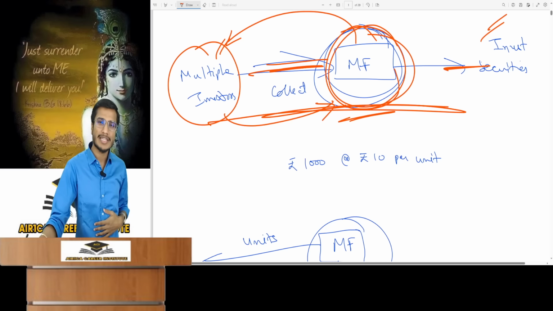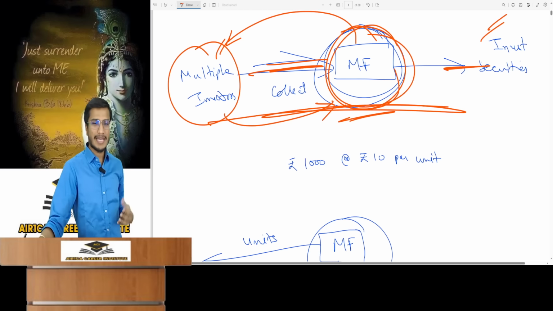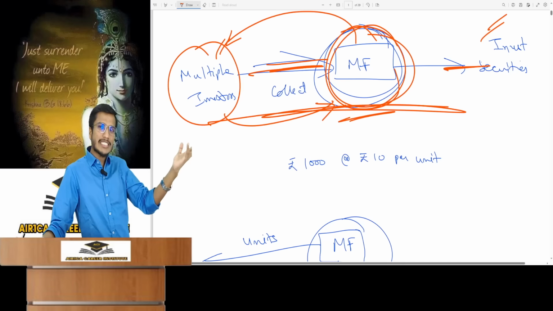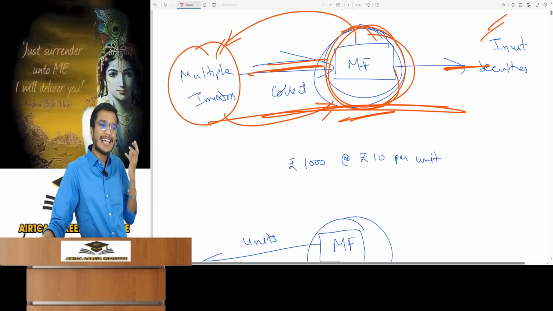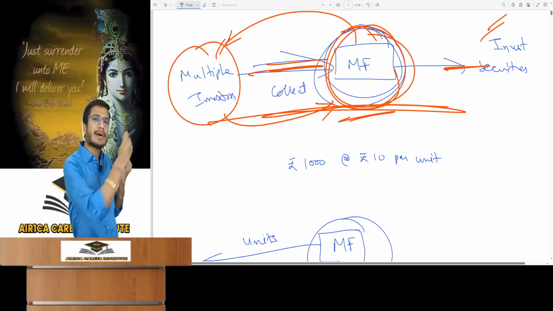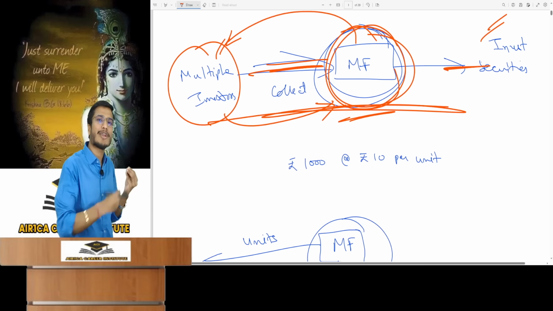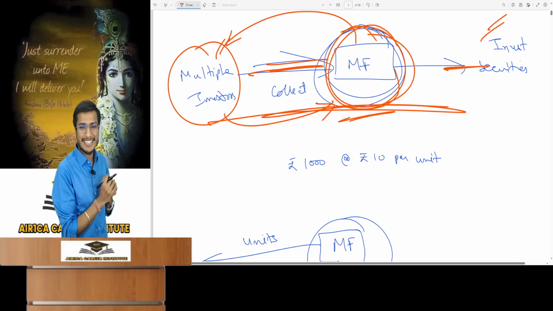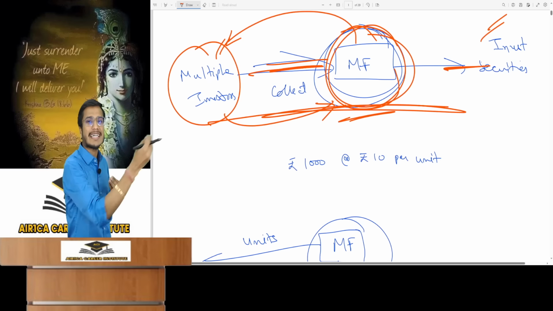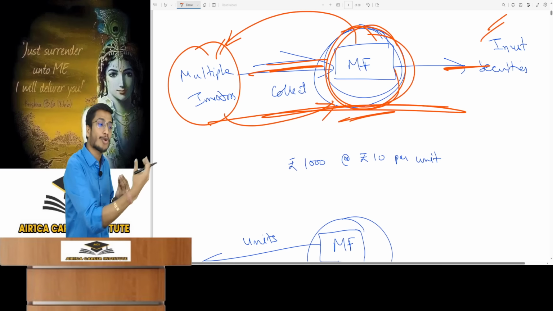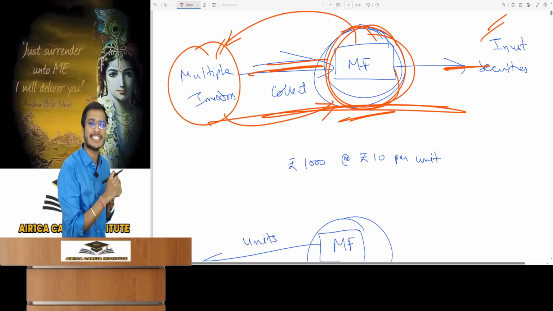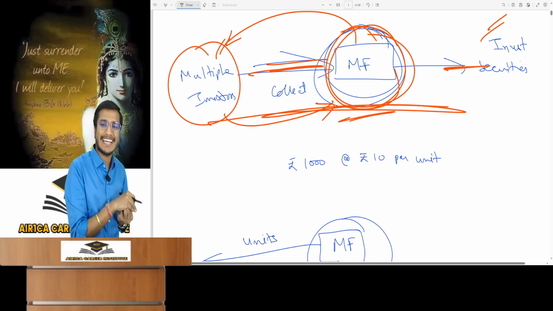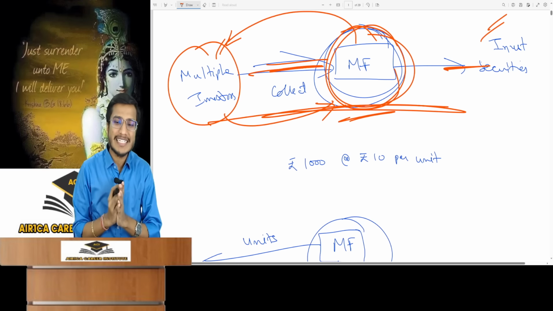Let's understand this from a company's perspective for a moment. Suppose I am a company. When I have to raise money from shareholders from the market, I collect the money from them and then I issue shares to them as a tangible proof. I issue shares of my company directly to them. So with those shares, they get a right that yes, they are the owners of this company. They can show people that see, we have these many shares. We hold this much stake in this company. Ownership is shown through shares.